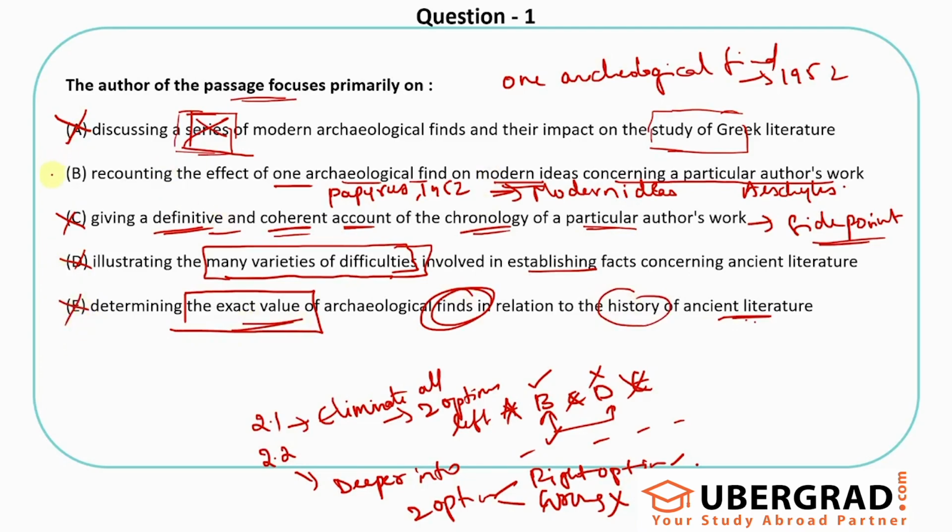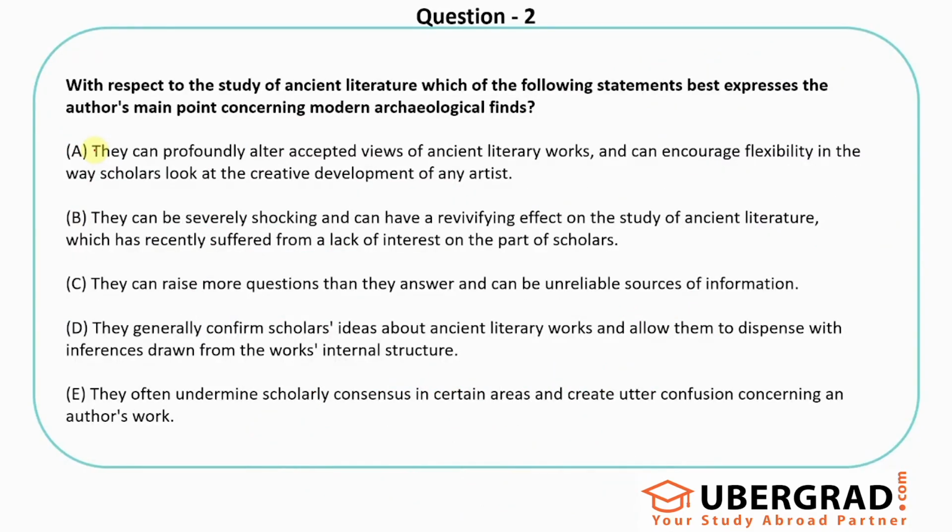Out of all, this is the best option for me, right? Then, with respect to study of ancient literature, which of the following statements best expresses the author's main point concerning modern archaeological finds? They can profoundly alter accepted views of ancient literary works and can encourage flexibility in the way scholars look at the creative development of an artist. So that's what it's saying.